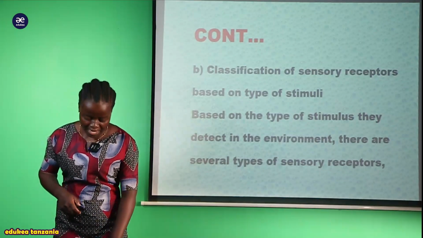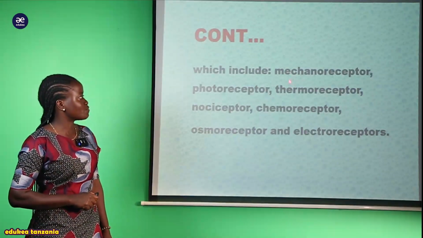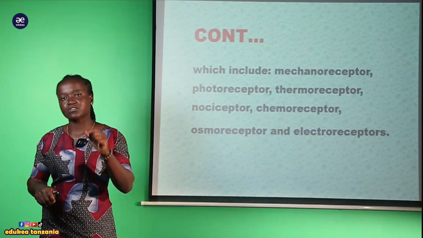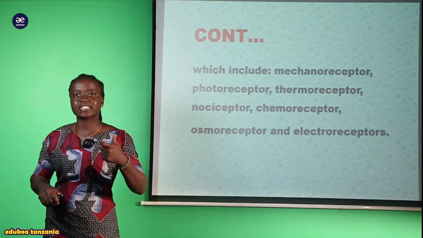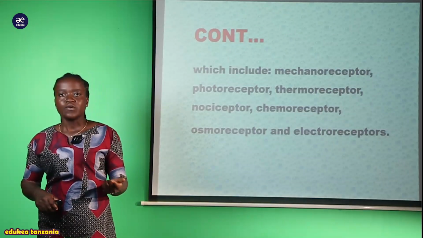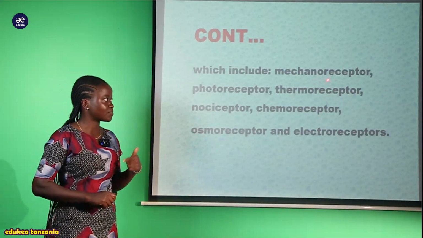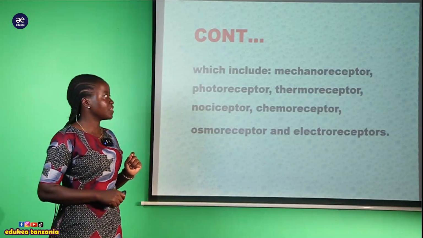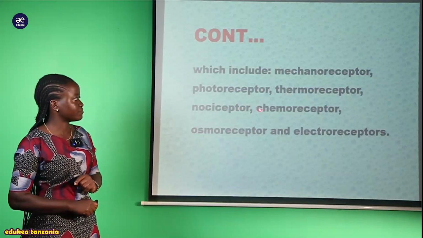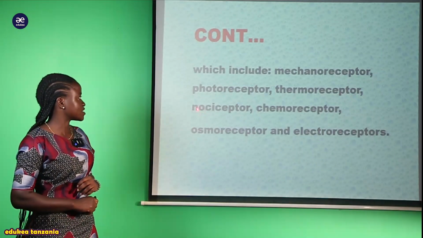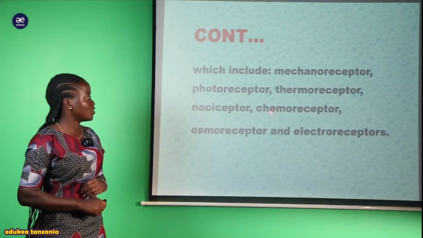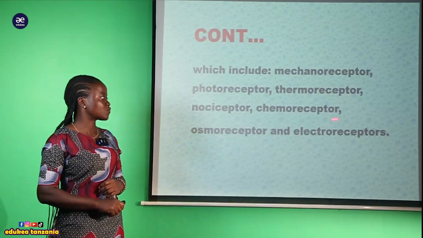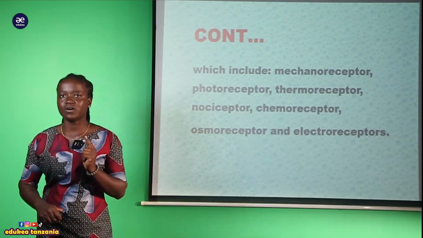So what kind of those receptors that are helping in detecting any changes that are occurring within the environment? So here, my student, we have the first one, which is mechanoreceptor. So mechanoreceptor is one of the sensory organs that helps to detect any changes that are occurring within the environment. We're going to see more further how this mechanoreceptor helps to detect these changes. But here you have to know that we have mechanoreceptor, we have photoreceptor, we have thermoreceptor, we have nociceptors, and also we have chemoreceptors. We have osmoreceptor. Lastly, we're going to finalize by looking at electroreceptor.